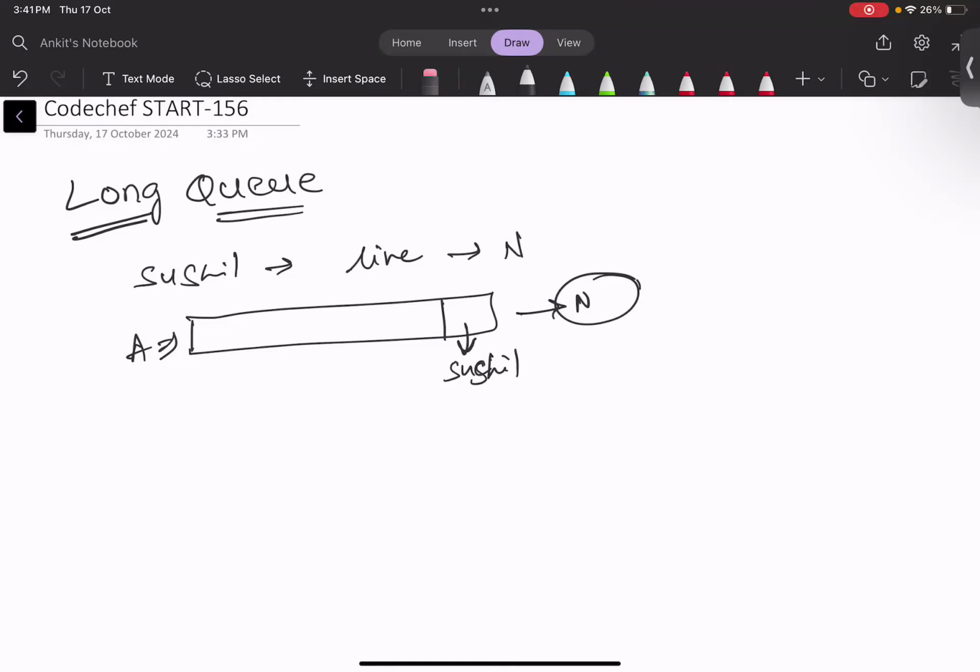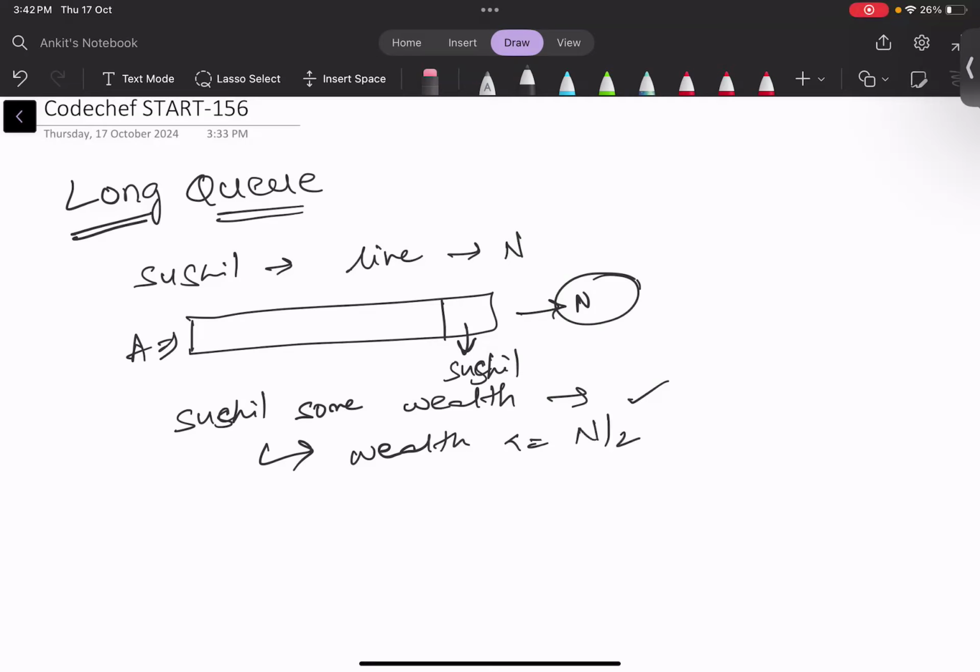Now there is a condition. Sushil has some wealth, and all the other persons also have some wealth. Sushil will be able to insult a person when that person's wealth is less than or equal to Sushil's wealth by 2.